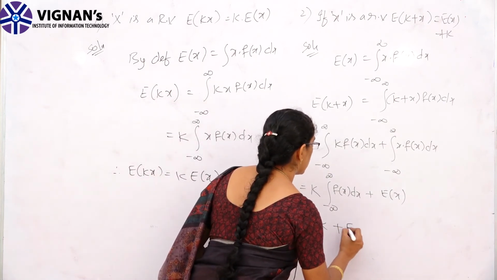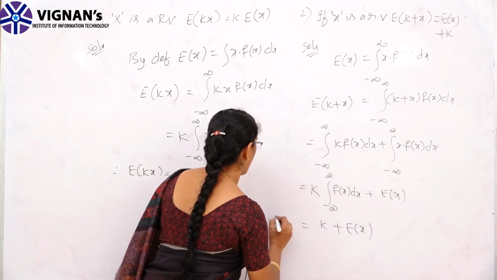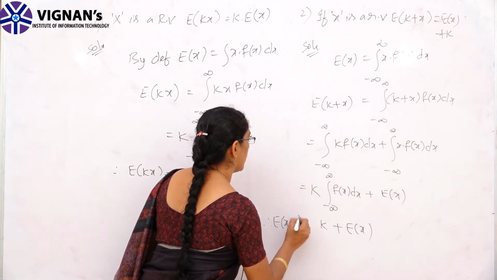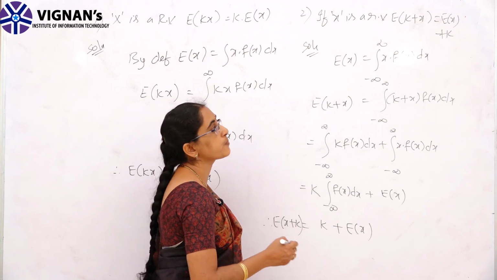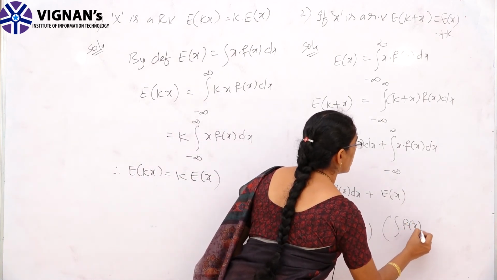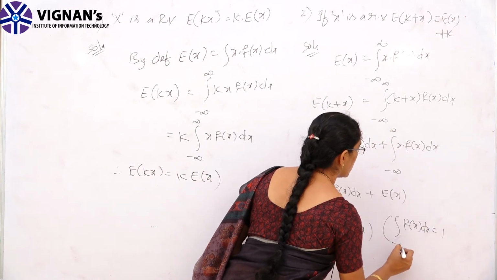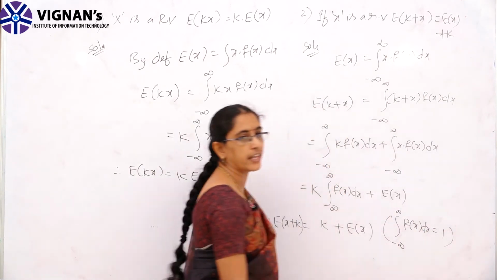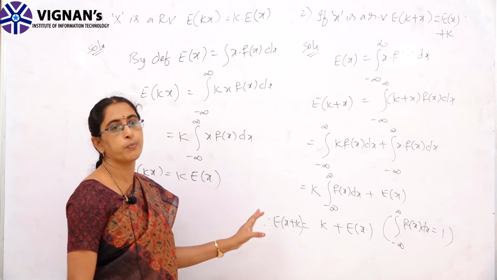So, k plus E of x. Therefore, expectation of x plus k is equal to k plus expectation of x. Since the integral of f of x dx is equal to 1, you have to mention this condition. So, these are the two properties.